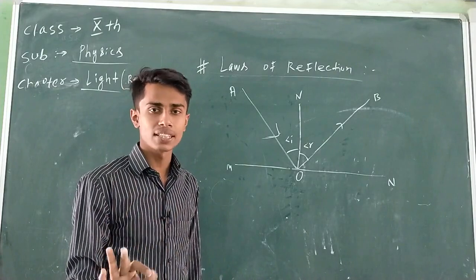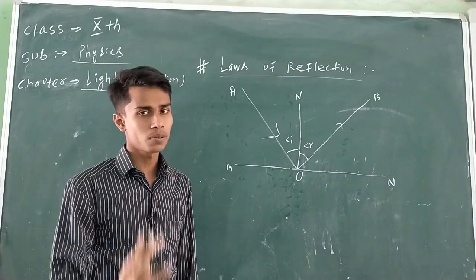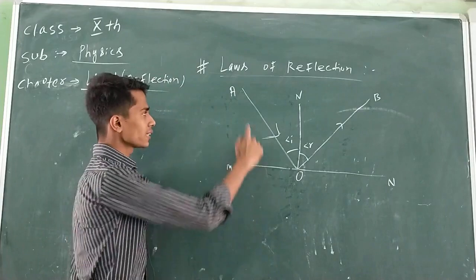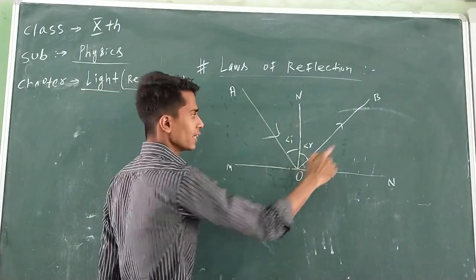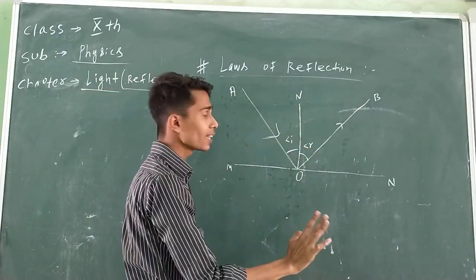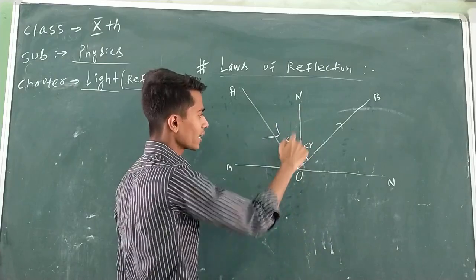Always in case of reflection, the angle of incidence is always equal to the angle of reflection. Okay? Listen, here angle AON is the angle of incidence, angle BON is the angle of reflection.